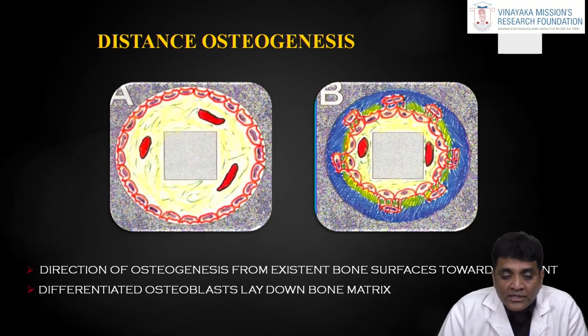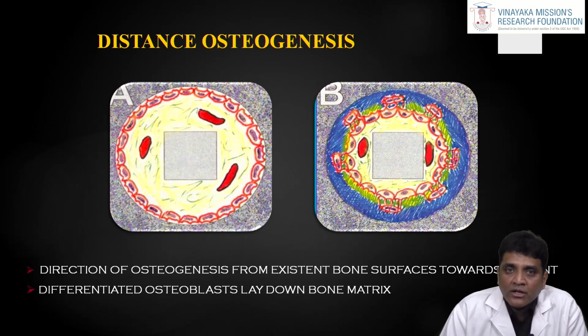So what is distant osteogenesis? The distant osteogenesis concept is that the bone formation does not start from the implant site; it starts from the surrounding defect site and reaches the implant surface. This concept is mostly applied in distraction osteogenesis, where we are increasing the vertical height of a ridge defect, or where we are dealing with a large fractured defect where we are planning for a reunion. In those conditions we go for distant osteogenesis. But as far as implantology is concerned, contact osteogenesis is the concept.